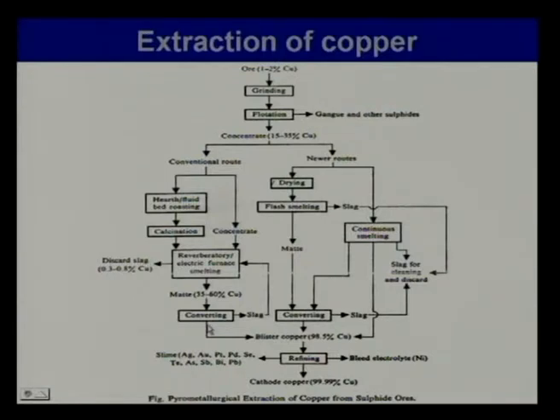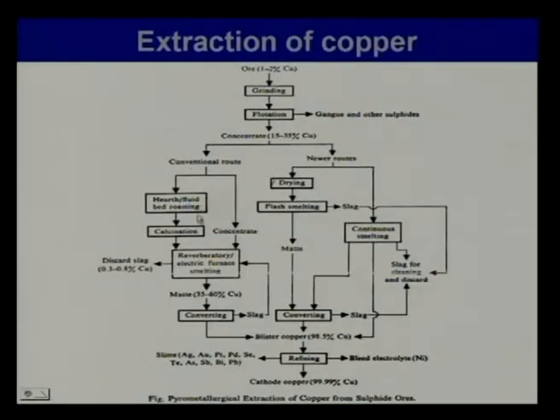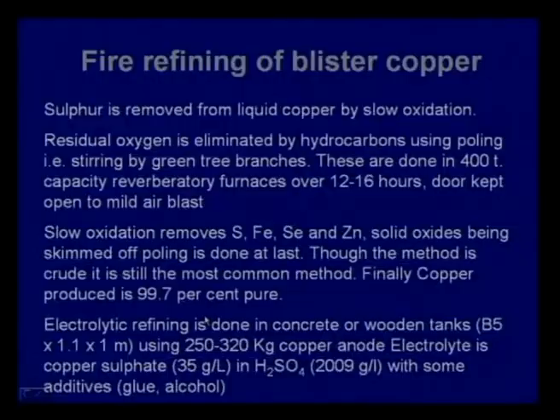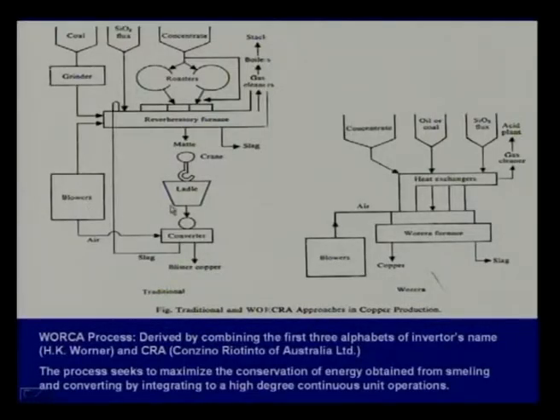Now, the advancements in copper metallurgy aim at combining these steps. Why do we want to combine? To understand that, look at this slide. So, this is a conventional route. We have the concentrate going to roasters.